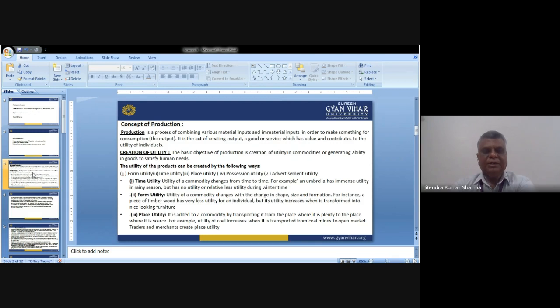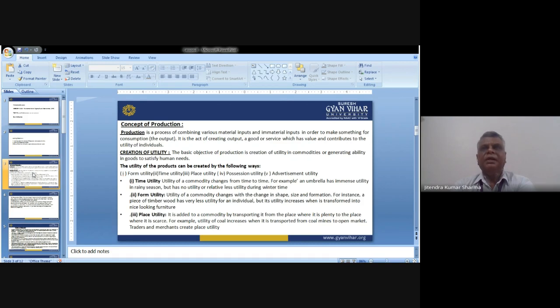Then the second one is form utility. The utility of a commodity changes with changes in shape. When we change the shape of the product, the utility is called form utility. For example, trees in nature give environmental clearance.